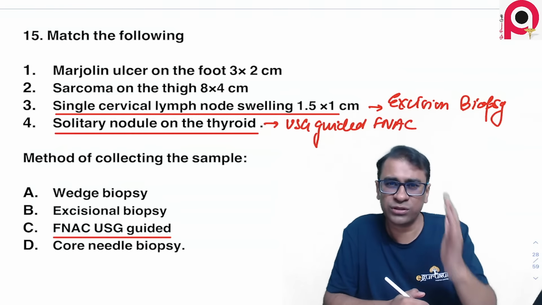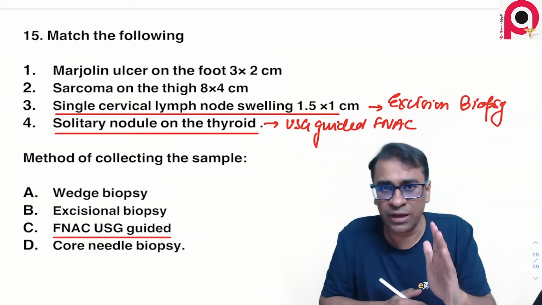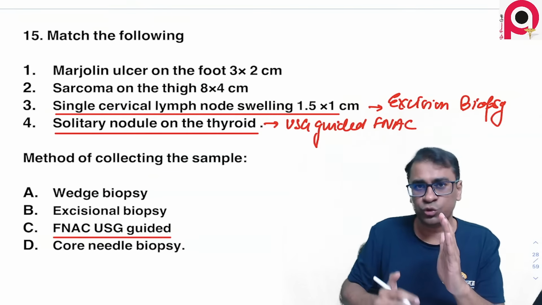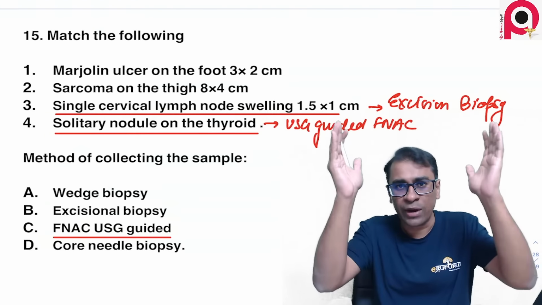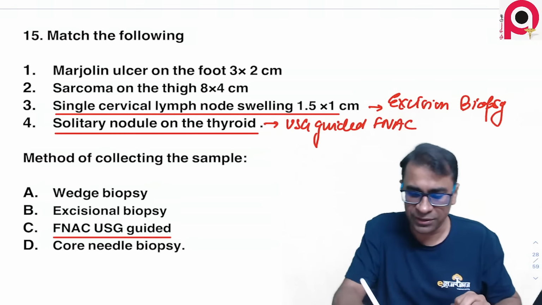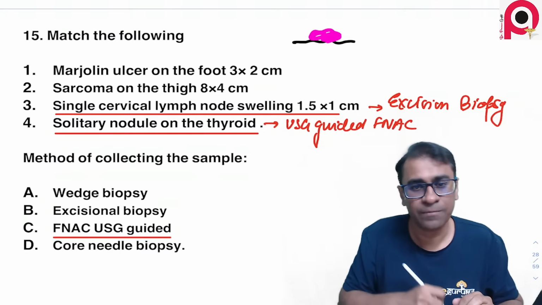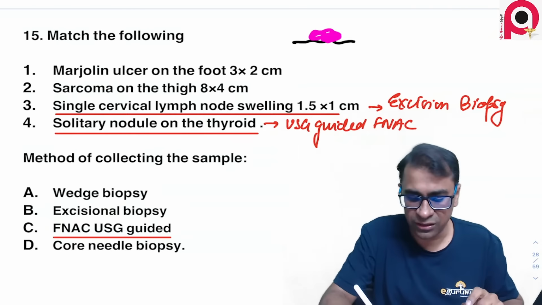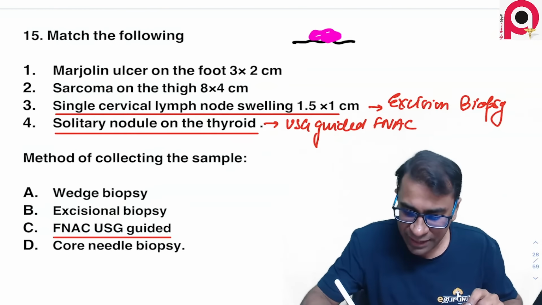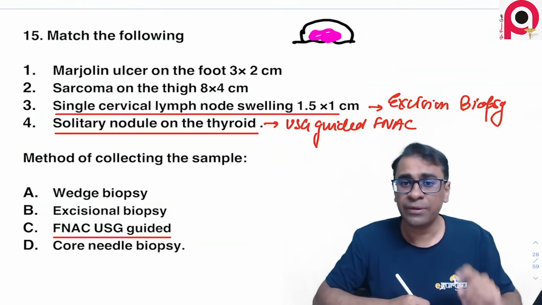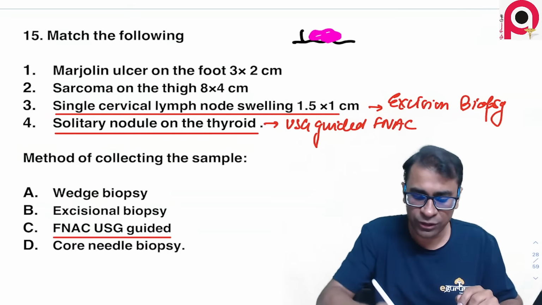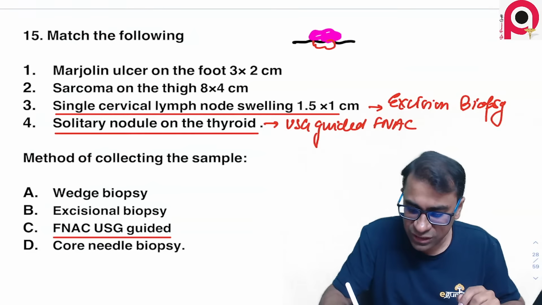Now think about it. Squamous cell carcinoma can show you invasion. So when you take a biopsy, you must look at the depth also. Got the point? Suppose there is an area here and there's a large ulcer here. If you cut this lesion, you want to take it out. You can take it out like this. But the problem is, how will you get to know how deep the lesion is?